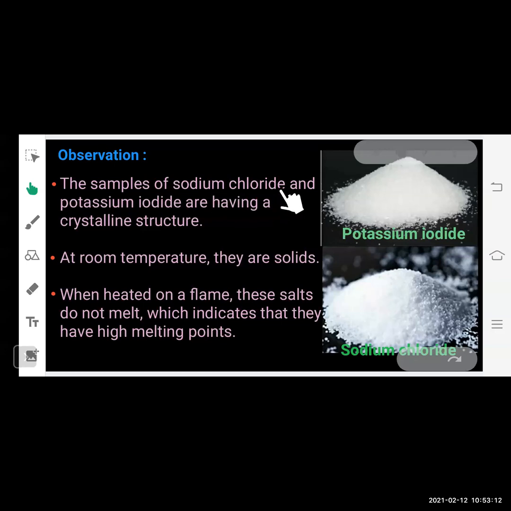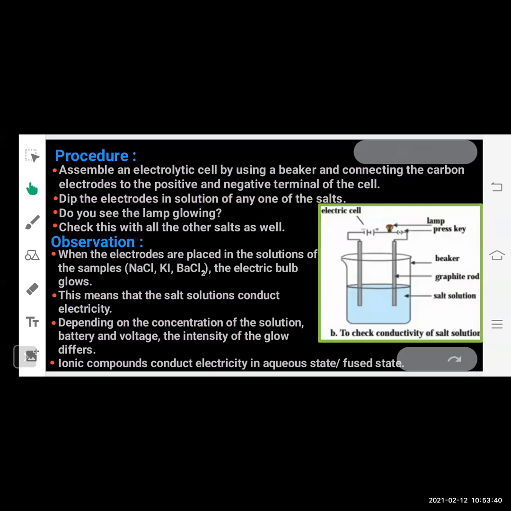Sodium chloride and potassium iodide have a crystalline structure. You can see here, this is the sodium chloride, the salt that we eat every day, and this is potassium iodide. Both are white in color. Both are crystalline in structure, and at room temperature they are solids. When heated on a flame, these salts do not melt, which indicates that they have a very high melting point. Okay. Now let's move on to the second activity.